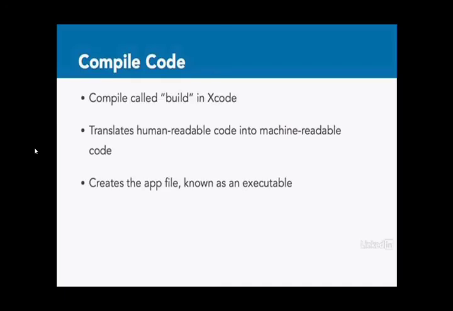Here we come to know the main important thing behind coding, that is the compiler. The compiler converts the high-level language into computer readable format, that is 0 and 1. The compiler makes the built-in executable code and translates the human readable code into machine readable code and creates the file known as the executable file.